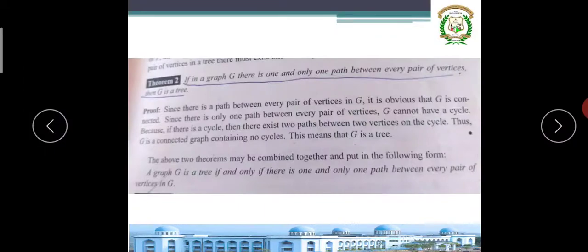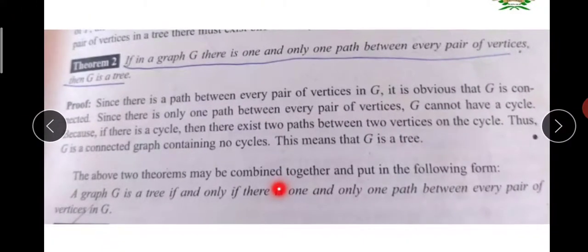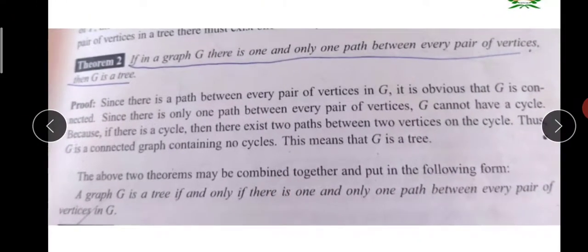Next one, theorem 2. If in a graph G there is only one path between every pair of vertices, then G is a tree. This is the reverse of that. Since there is a path between every pair of vertices, we observe that G is connected. Since there is only one path between every pair of vertices, G cannot have a cycle. What is the definition of a tree? A connected graph with no cycle. So it satisfies the definition, so it is a tree.